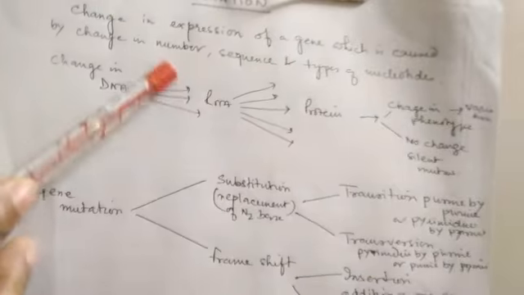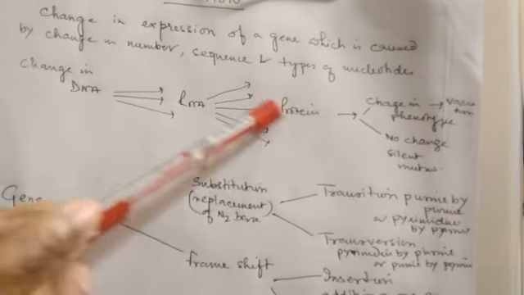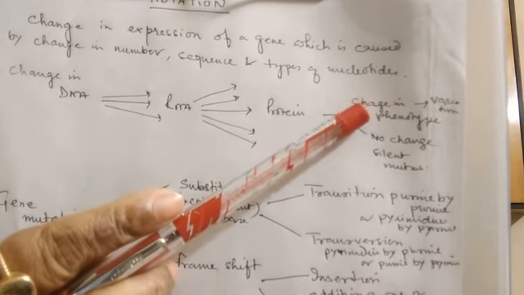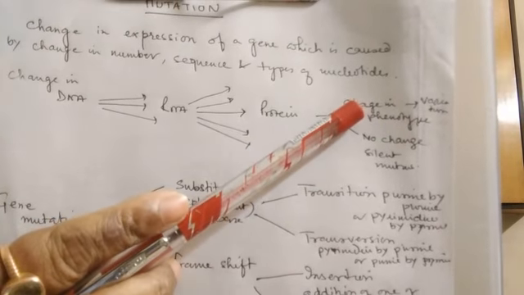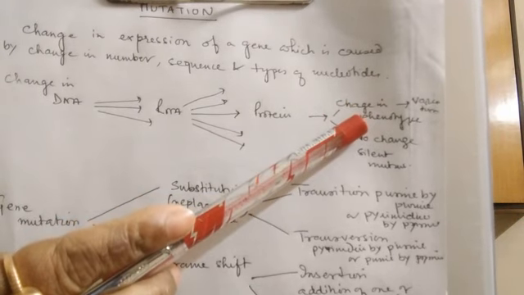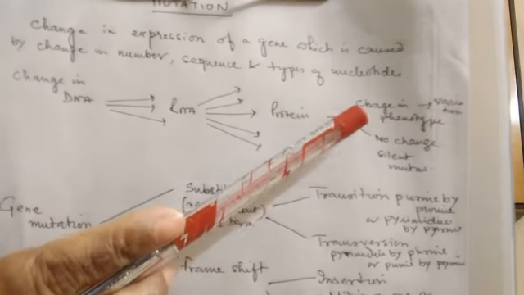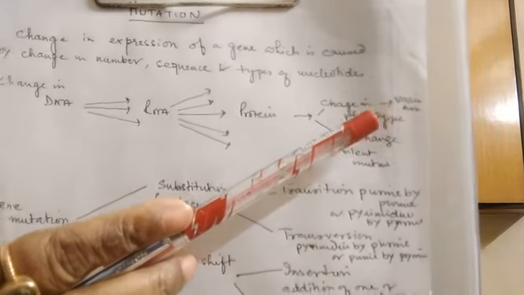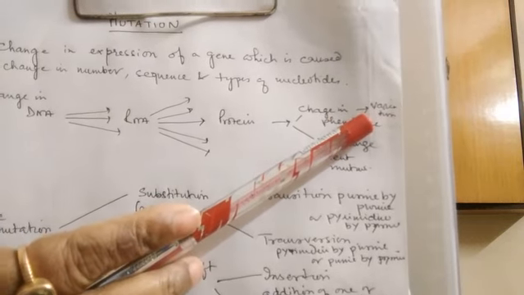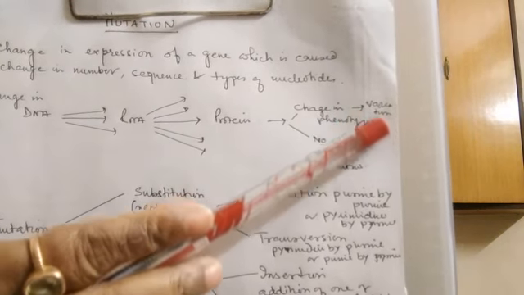Ultimately DNA is expressed as phenotype. So that may alter the phenotype of an organism, and when this alteration of phenotype enters a population, it may cause variation.